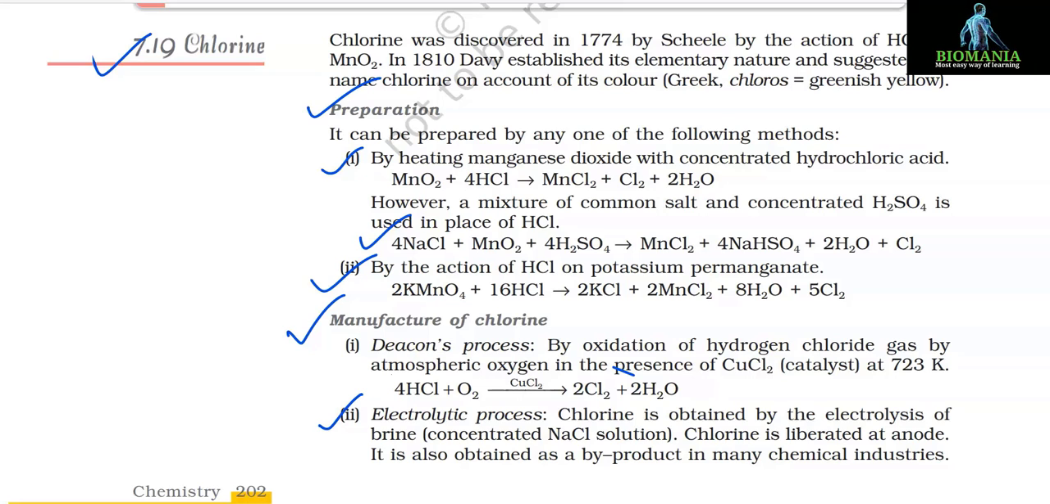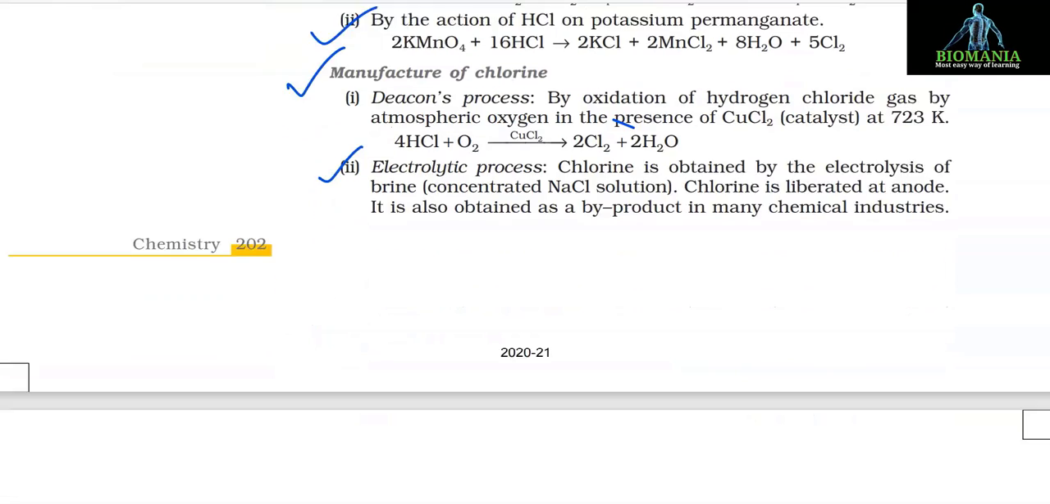Number 2. Electrolytic process. Chlorine is obtained by the electrolysis of brine, that is concentrated NaCl solution. Chlorine is liberated at the anode. It is also obtained as a byproduct in many chemical industries.